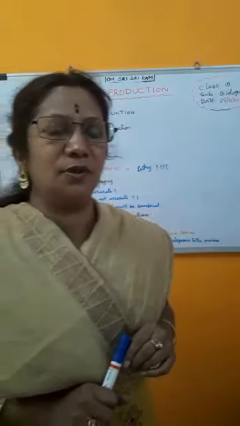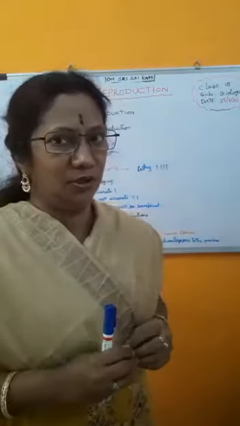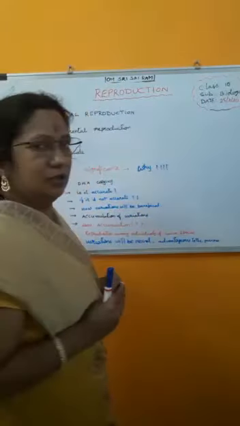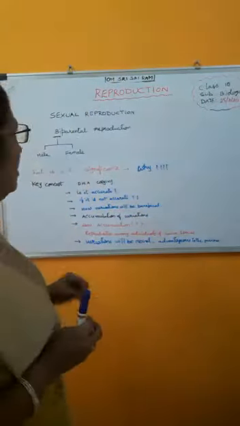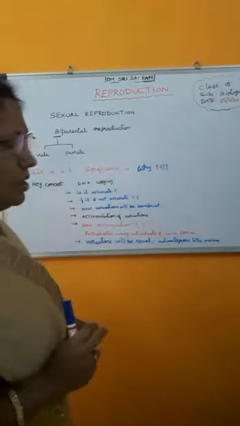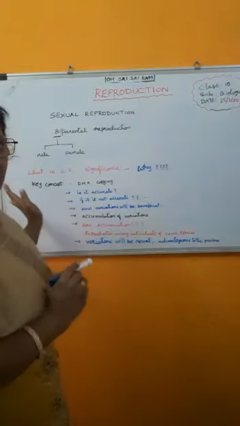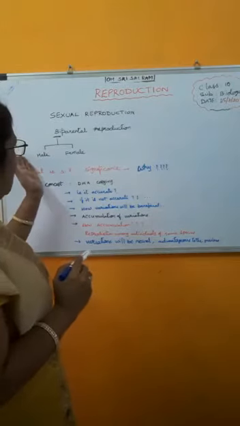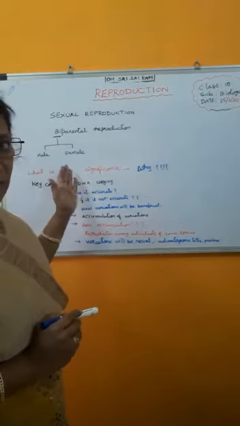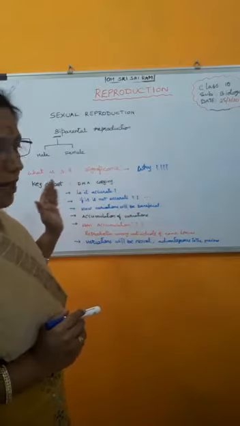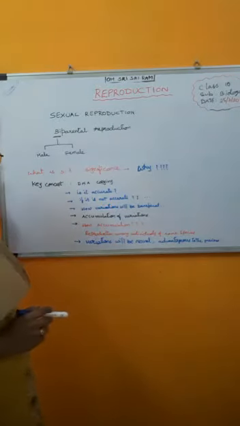Okay, so sexual reproduction, you have a little knowledge about it. This is also called biparental. What do you mean by biparental? Two parents are involved. Who are those two parents? Male and female. The male will produce the gamete, the male gamete, sperm. The female will produce the egg. Both will fuse and reproduction takes place, fertilization takes place.